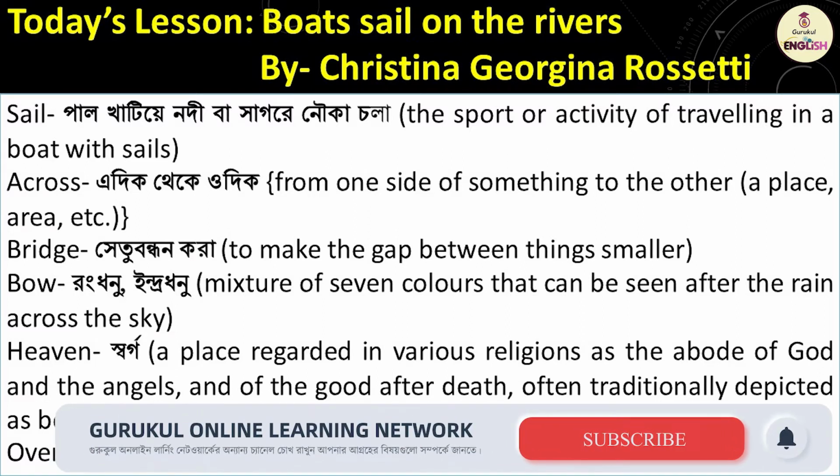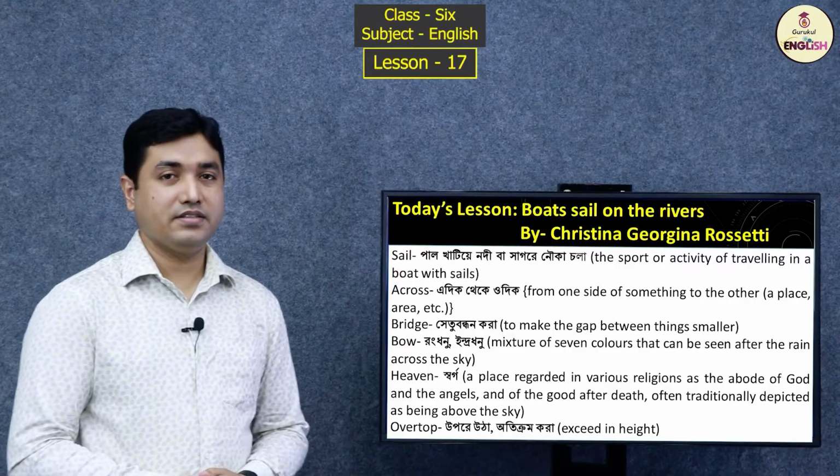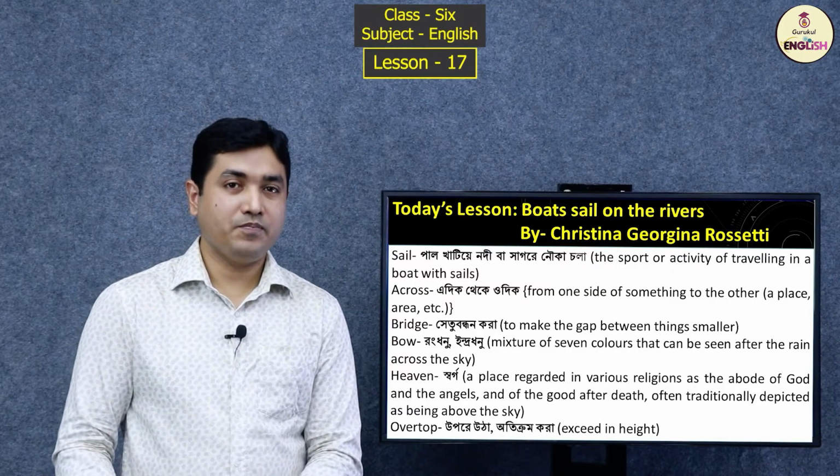Heaven means a place regarded in various religions as the abode of God and the angels, and of the good after death, often traditionally depicted as being above the sky. And at last you can see overtop. It means exceed in height. So dear learners, I hope you have learned some words from this lesson.